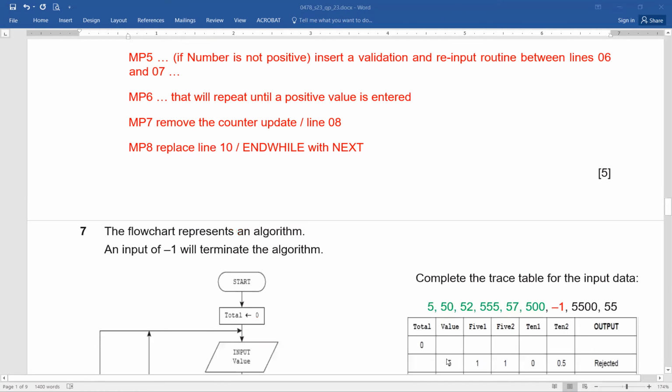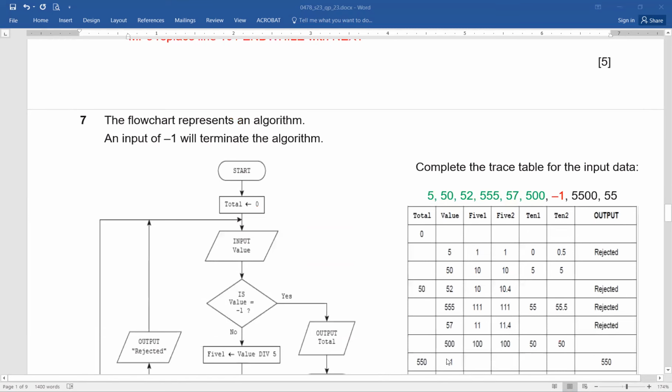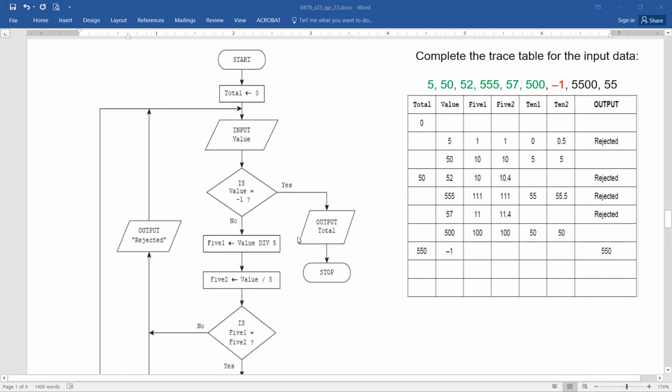Okay, that's great. Now, question number 7, your favorite. The flowchart represents an algorithm. An input of -1 will terminate the algorithm. By the way, what is -1? -1 is working as, great, wonderful, Ali, a rogue value. Now, what is it doing actually? Just see.